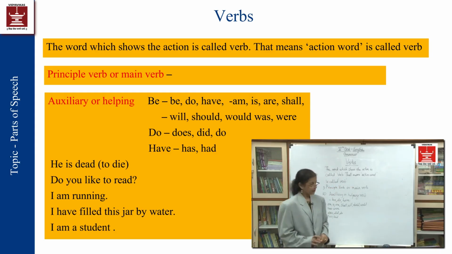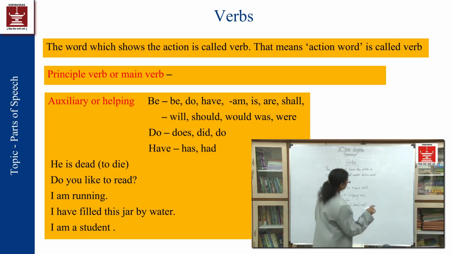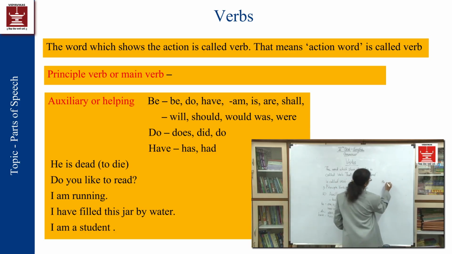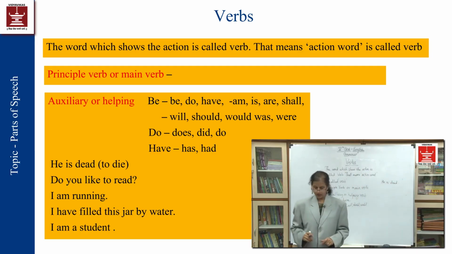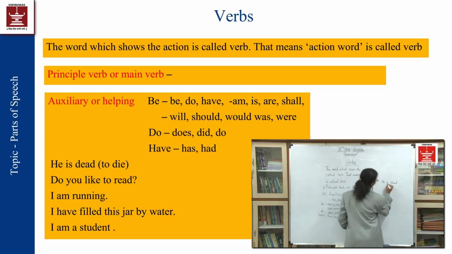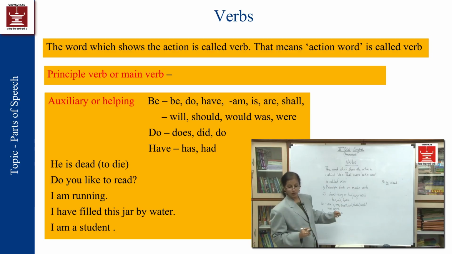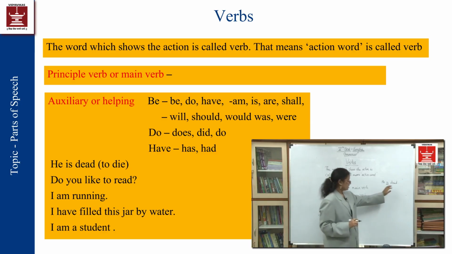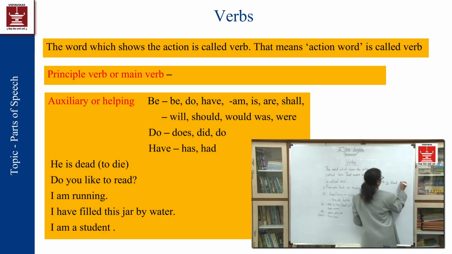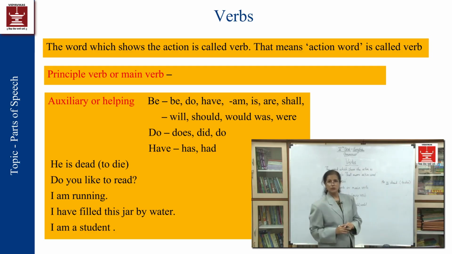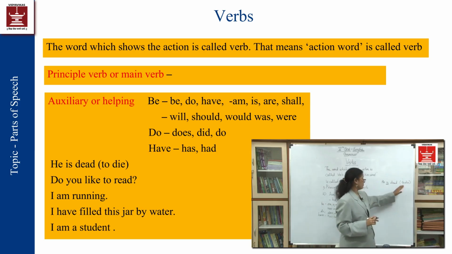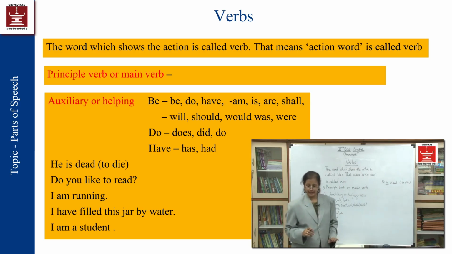Now for example, he is dead. Here "is" is called a helping verb or auxiliary verb. Now dead means what? To die. It is the main verb over here. To help this main verb, the word "is" is being used over there.